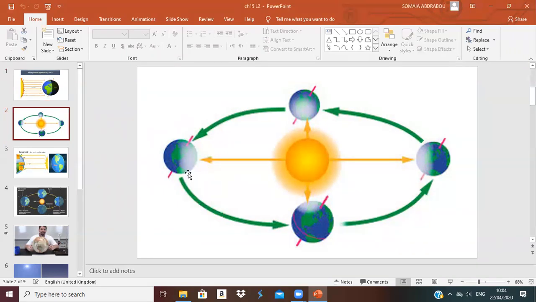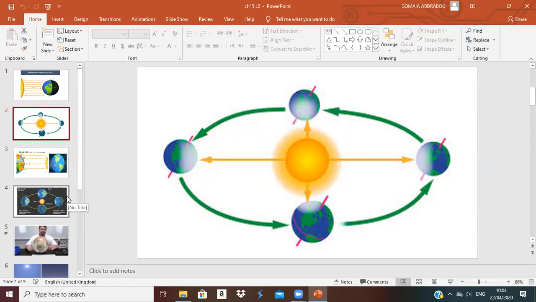One complete trip happens in one orbit. The earth orbits the sun, so it makes a revolution around the sun. While it is in a revolution around the sun, it is also rotating on its axis. It is the same.